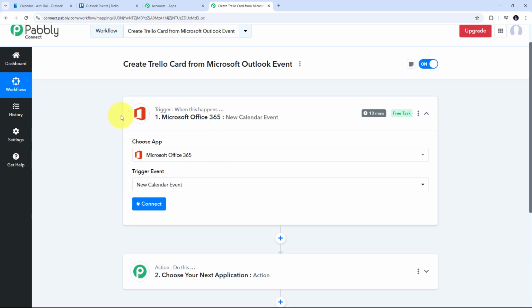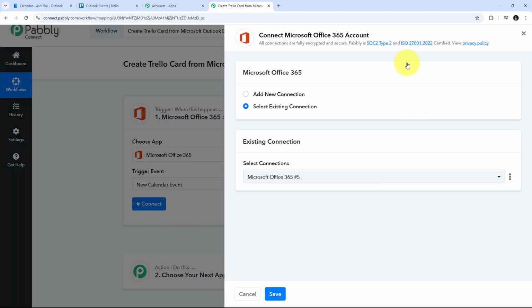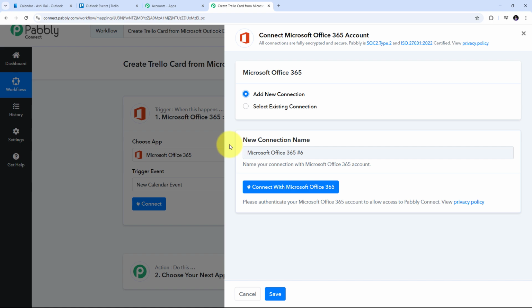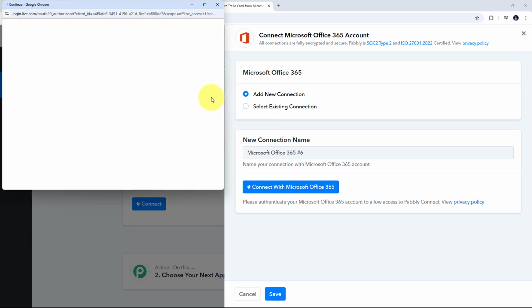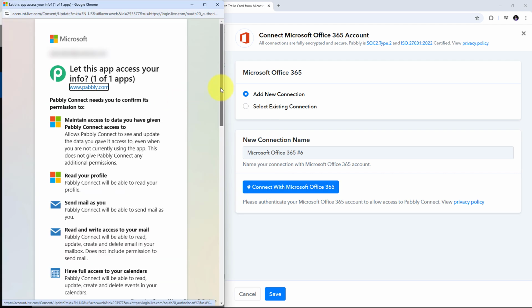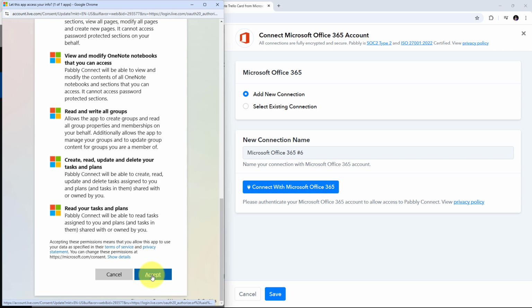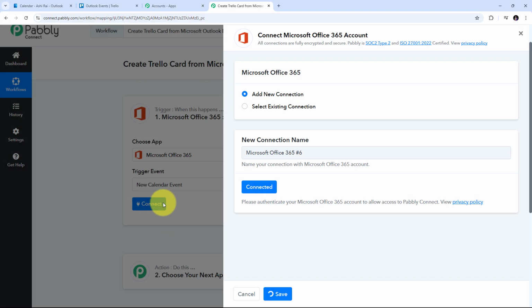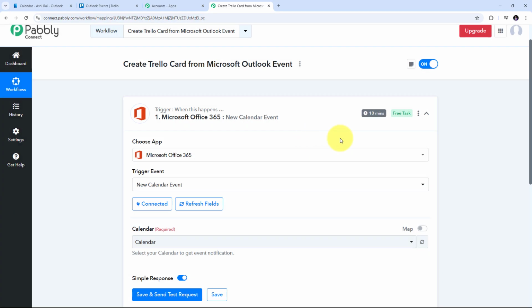And now I need to connect Microsoft Office 365 with Pabbly Connect in my workflow. So I'm going to click on connect. I will click on add new connection. And here I need to click on connect with Microsoft Office 365. So I'm going to do that. And now I need to scroll down and click on accept to give access to my account. So I'm going to do that. And here I have successfully connected Microsoft Office 365 with Pabbly Connect.